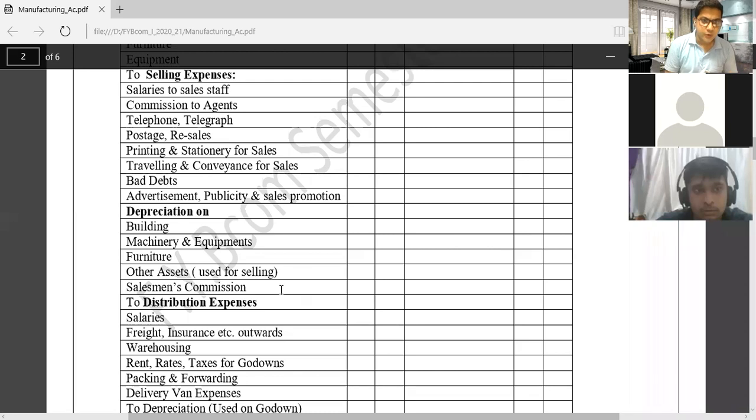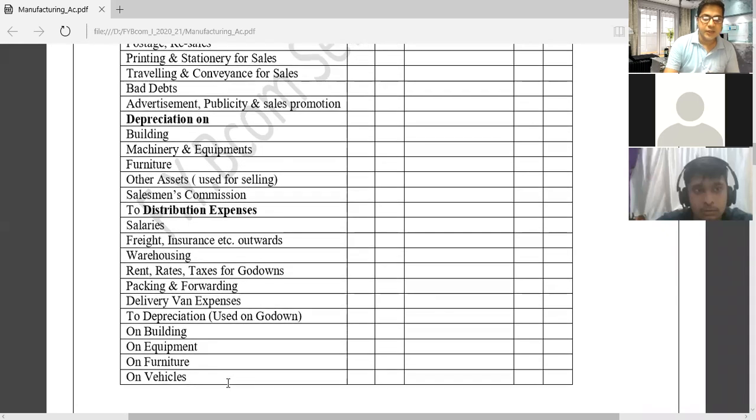These are the outward warehouse expenses: rent, rates, taxes for godowns, packing, forwarding, delivery van expenses, depreciation on godown. So these are all the expenses we should write on the debit side of the profit and loss account. We should know about the expenses related to the building, godown equipment, godown furniture, all kinds of expenses we have to show on the debit side.